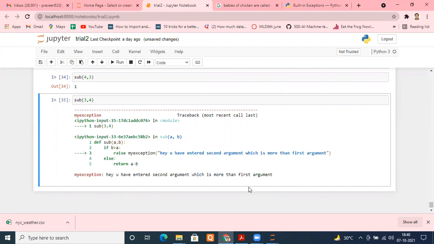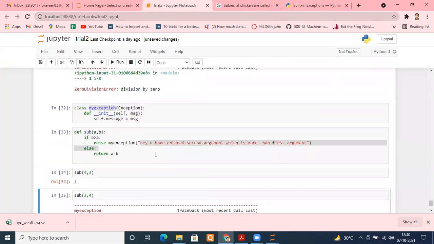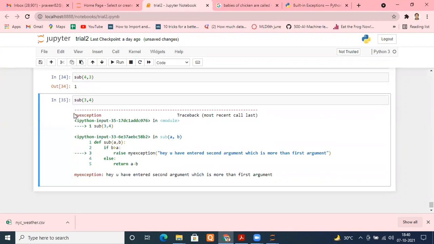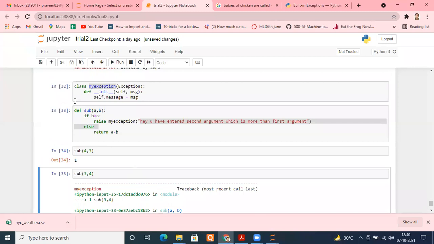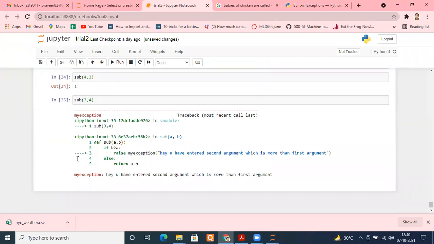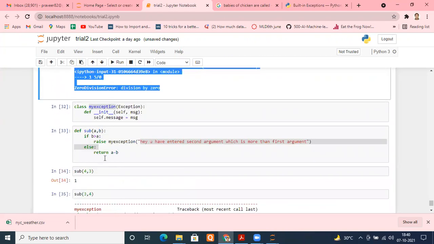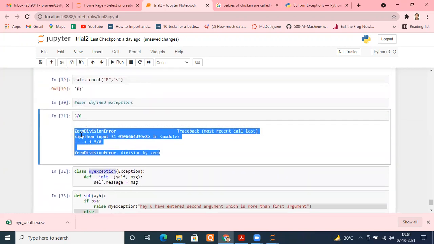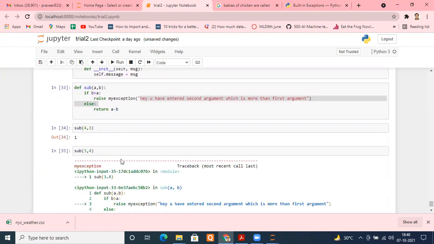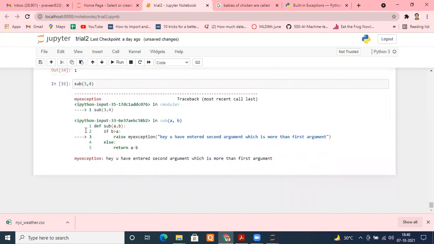So what in reality you will do, you will not run your code like this. Remember why the exceptions are created. I just created this so that you can understand that the same kind of exception will be raised. My exception, hey, you have entered wrong argument, very much like this. When somebody has done this way, the same thing you are getting here. Means at least you have become at par with those who have created Python, at least 50% of them. Because you know what they have done, you can create such kind of effect here. I'll show you one more advanced method.